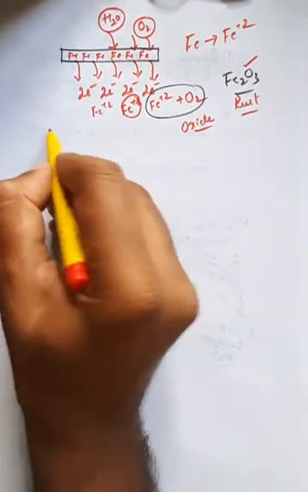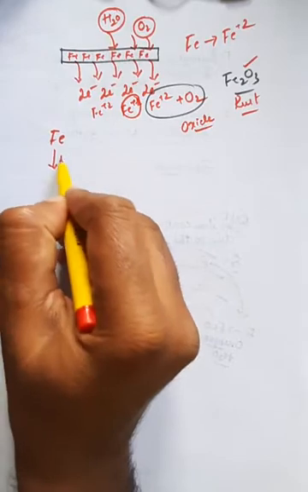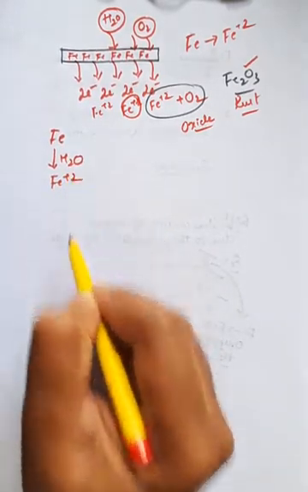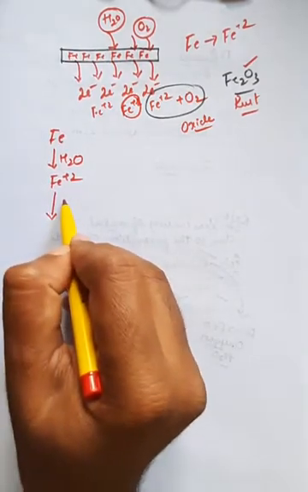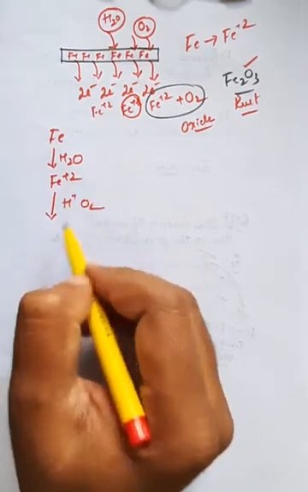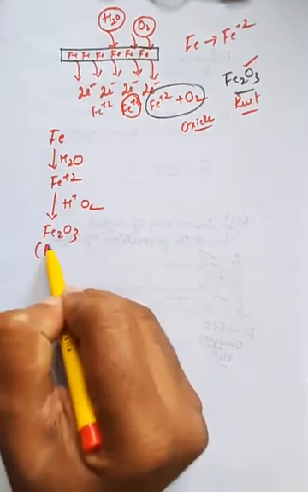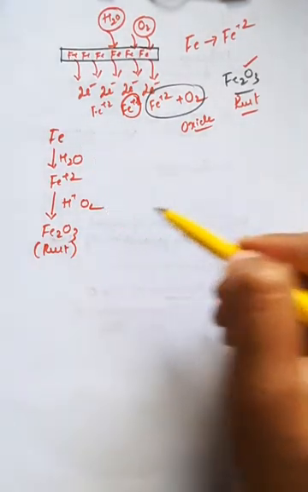For example, this is very simple. If you take Fe, in the presence of water molecules it may convert into Fe+2. Further, in the presence of water again, that is H+ ions, and the O2 molecule, that is oxygen, it will convert into Fe2O3. That is the formation of rust. That is a very simple explanation regarding the rusting of iron.